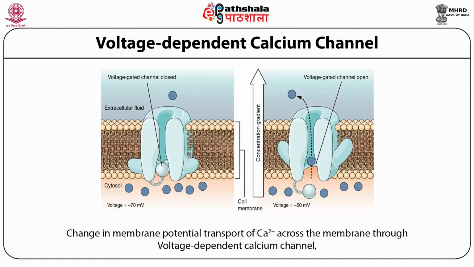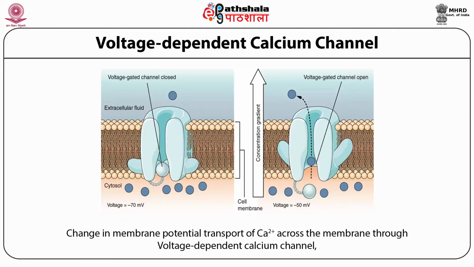This picture represents the voltage dependent calcium channel. These channels are closed at resting membrane potential but get activated or opened when the membrane potential gets depolarized. The voltage dependent calcium channel is a complex of several subunits, that is alpha 1, alpha 2 delta, beta 1 to 4 and gamma.